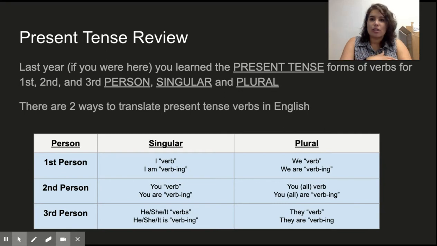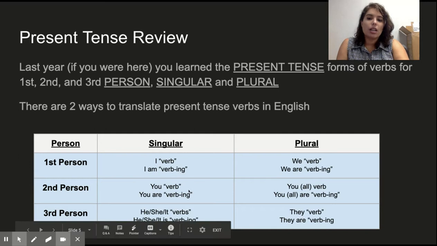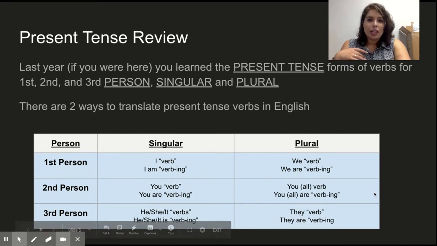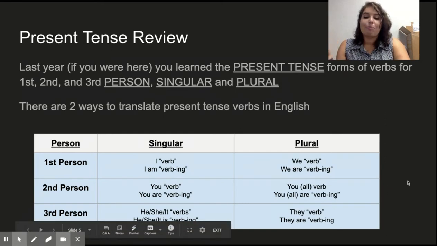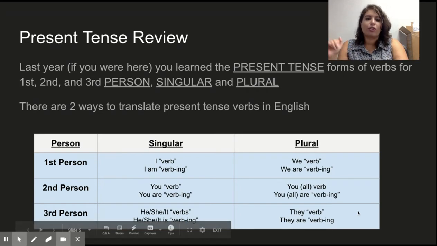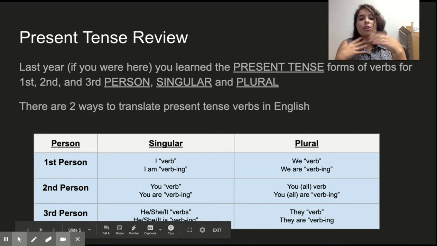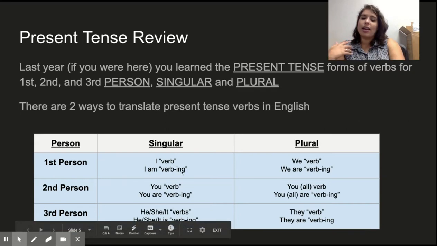And again, just substitute any action word for this. Second person singular, you verb or you are verbing. Plural, y'all verb or y'all are verbing. Third person, he verbs, she verbs, or it verbs, or is verbing. And then plural is they verb or they are verbing. Okay, so you can pick whichever way you want to translate the present tense into English.